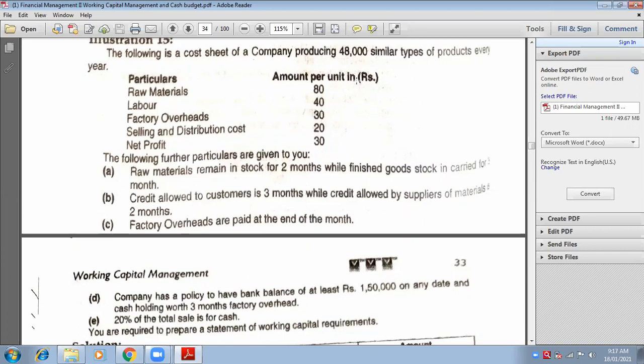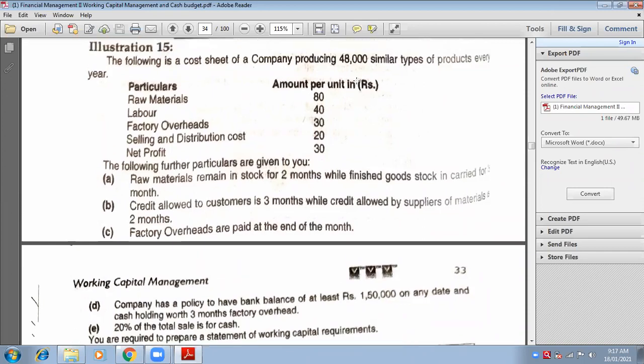You don't have to calculate anything. You just have to deduct core current assets from current assets, and you have to take 75 percentage. After calculating 75 percentage, you have to deduct current liabilities. So that would be the last step. And this formula is related to method number 3. Core current assets are always stated in method number 3. So you have to remember this method number 3, core current assets. Okay.